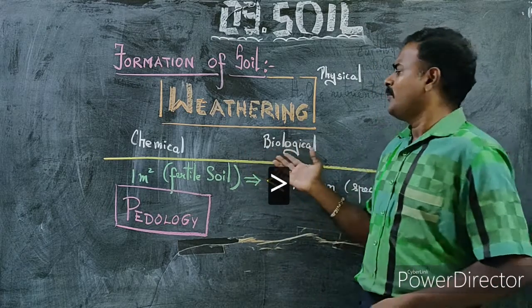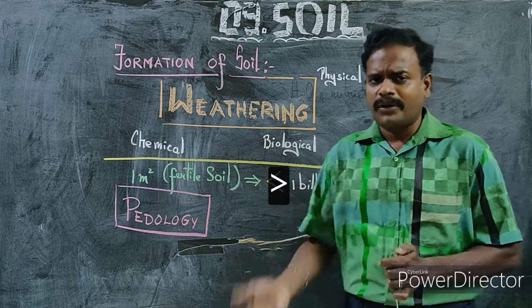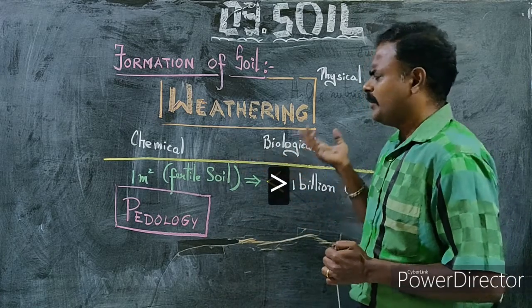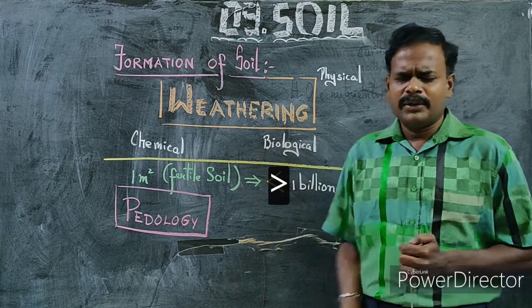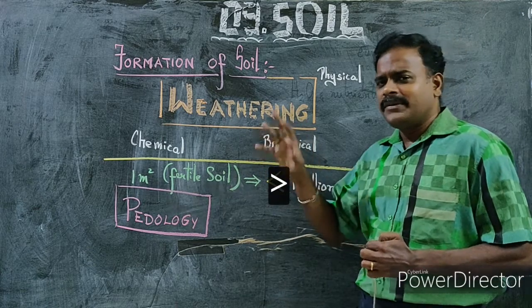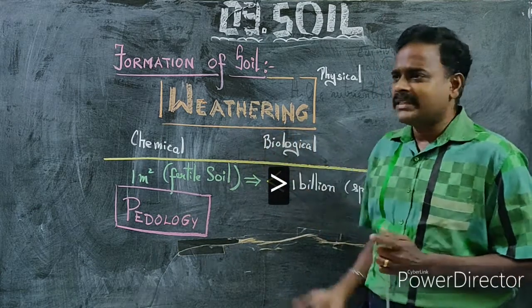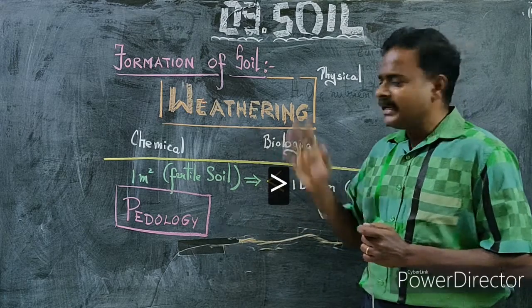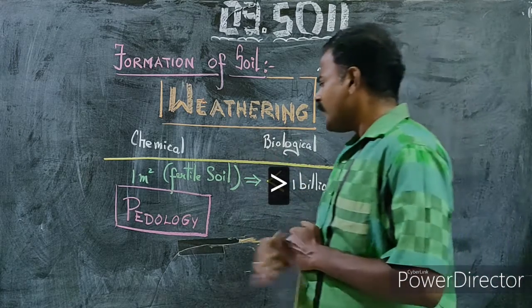We break rocks into pieces for soil or for gravel. Everything, whether natural or artificial, comes under biological weathering.